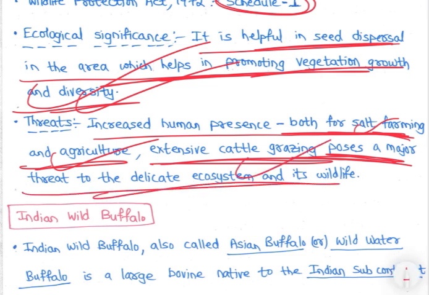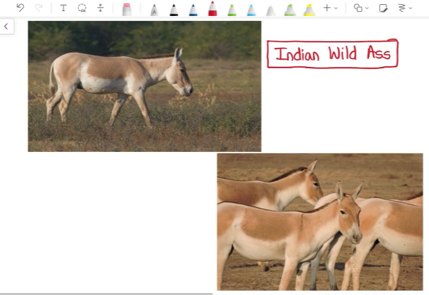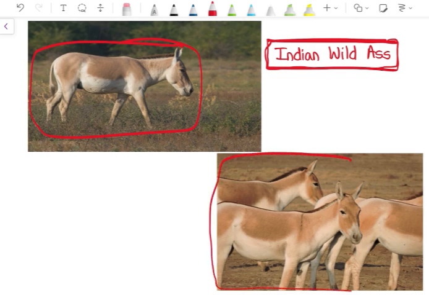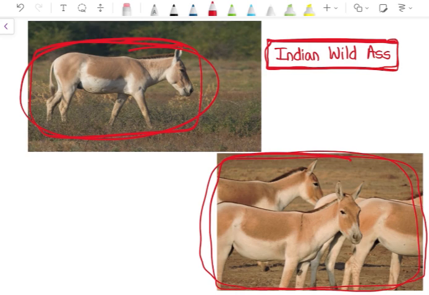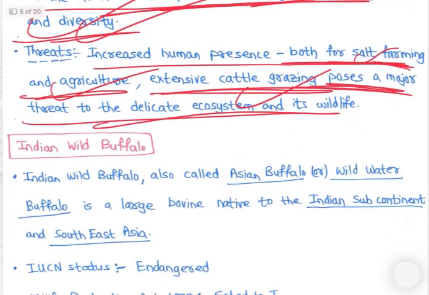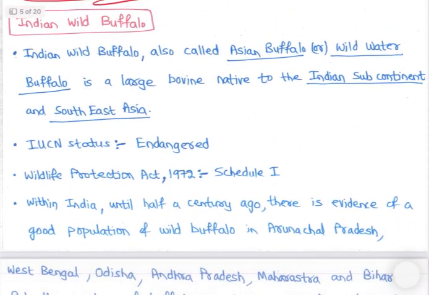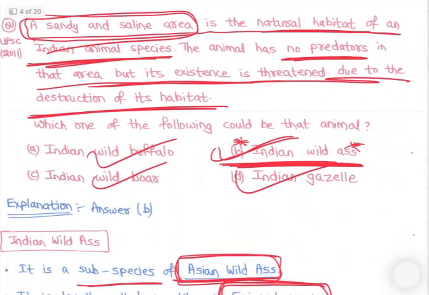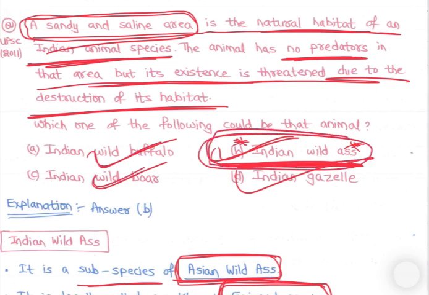So let's look at the image, you will get clarity. See, this is Indian wild ass, right? Indian wild ass present in Gujarat, right? Present in Gujarat and they are in the Near Threatened category, right? Near Threatened category, right? Important species, गुजरात में रैन ऑफ कच्छ एरिया में ही मिलती है अभी. Talk about Indian wild buffalo, right? See, for PYQs we are not just covering the explanation of the option which is correct, rather trying to cover all the options, right? Next time question can be on these, right?